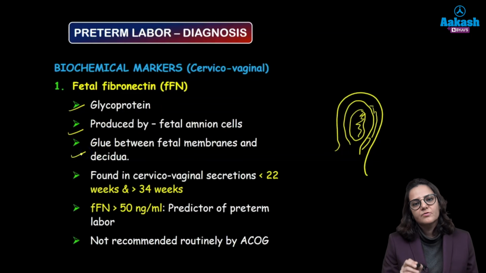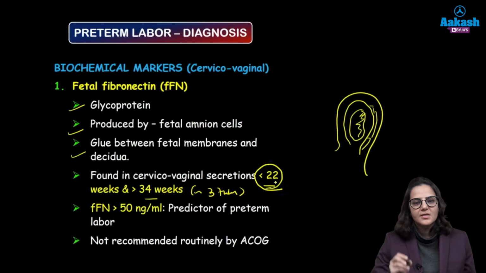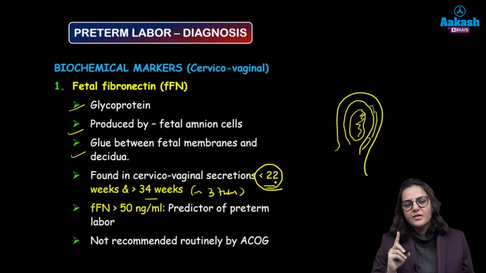Now it is found in the cervicovaginal secretions at less than 22 weeks normally, and it is found after 34 weeks also. A few books mention this as after 37 weeks, but this value is not important. This less than 22 weeks is more important. So if it is found in the cervicovaginal secretion after 22 weeks, it means that there are chances that the patient can go into preterm labor.